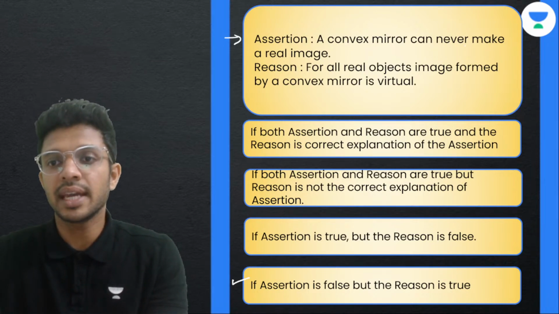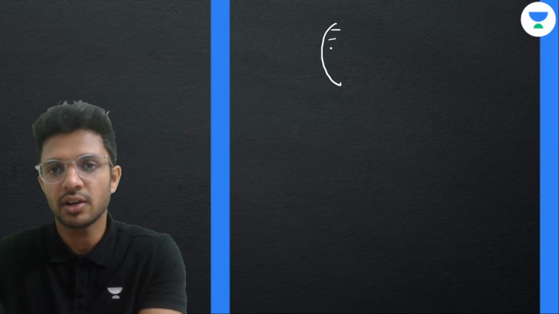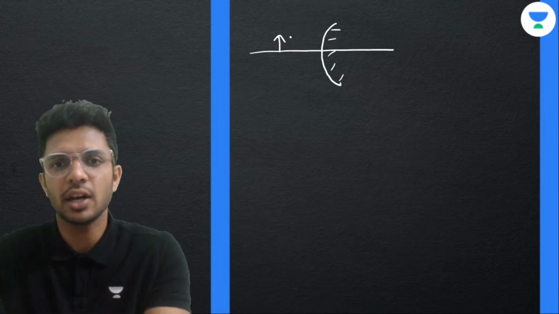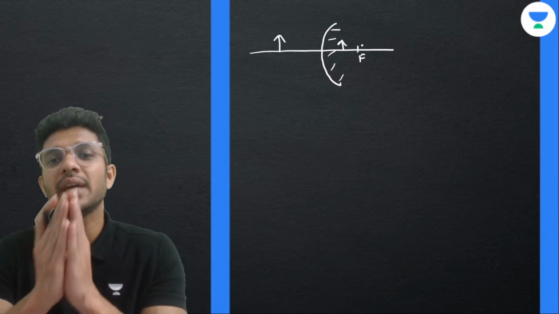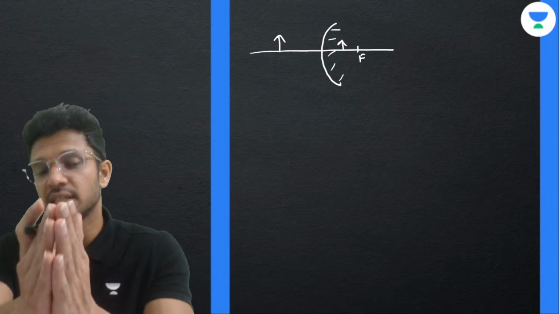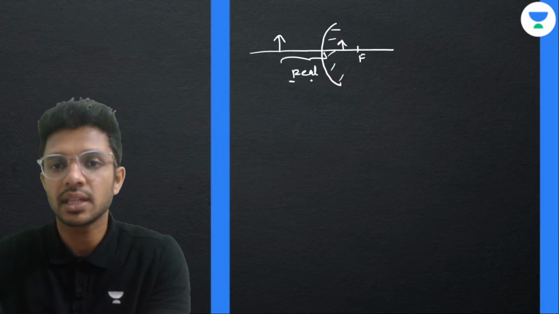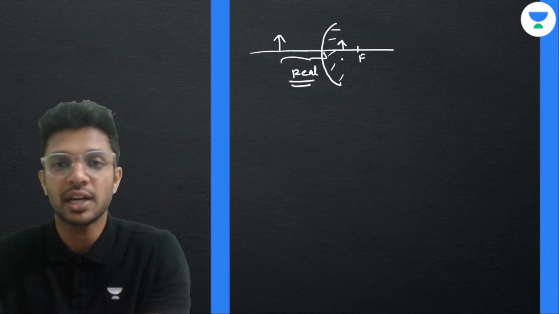A convex mirror can never make a real image. Everybody will think that this is a true statement because we all know here we have a convex mirror like this. This is our principal axis. Whenever we have any object at any point, usually a real object, we always have a virtual image formed in the case of a convex mirror. This is what we have learned till now. This is only the case of a real object.